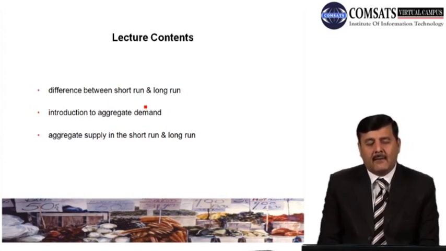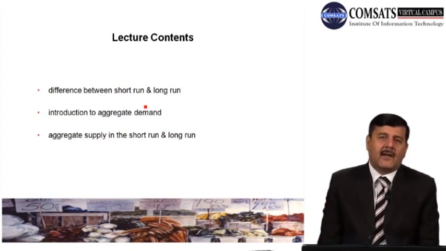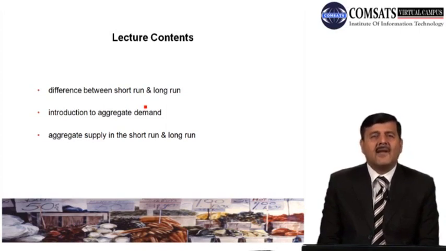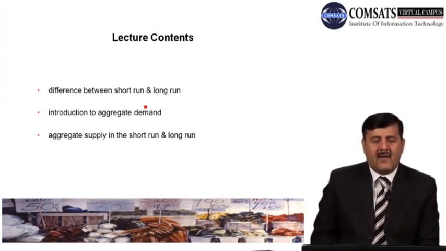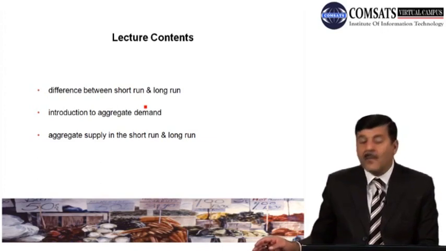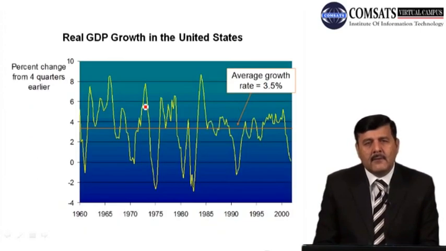उसके बाद हम बात करेंगे, we'll talk about aggregate demand, and we'll try to explain these fluctuations in terms of aggregate demand and aggregate supply. And aggregate supply की जब बात करेंगे, तो again we'll try to differentiate the aggregate supply between short run and long run. What is the shape, what is the status of aggregate supply in the short run and in the long run. तो ये जो तीन चार चीज़ें हैं, आज के लेक्चर में हम सीखने की कोशिश करेंगे. We'll start to learn about the economic fluctuations.